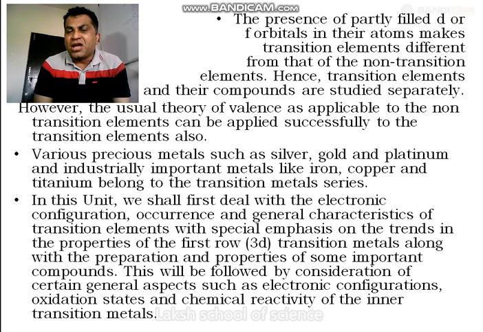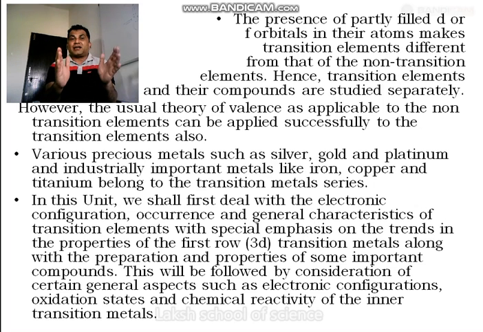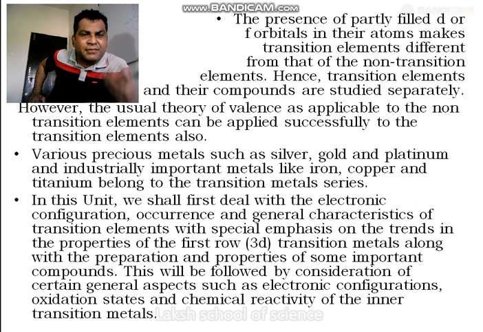Okay, now next in this unit we shall first deal with the electronic configuration, occurrence, and general characteristics of the transition elements, with special emphasis on the trends in the properties of the first row transition metals, along with the preparation and properties of compounds. This will be followed by consideration of certain general aspects such as the electronic configuration, oxidation states, and chemical activity of the inner transition elements. So this lesson is divided into two parts. First part, we are going to talk only about the transition elements, and then after we will talk about the inner transition elements.